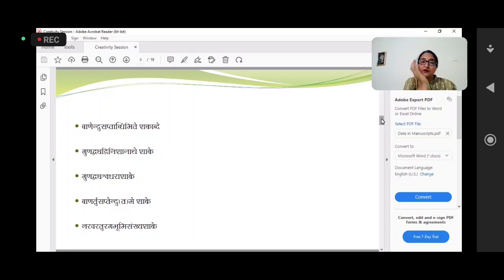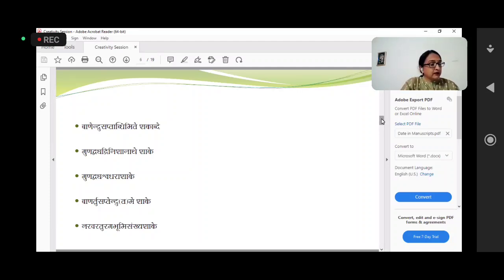But here you have to separate the two samasas, Banendu and Saptabdimite. Now Banendu: Ban is 5 and Indu is 1, and that part you take first as 15. Then the other samasa, Saptabdi, 77, you add with 15, so it becomes 1577. So sometimes you have to understand it this way.